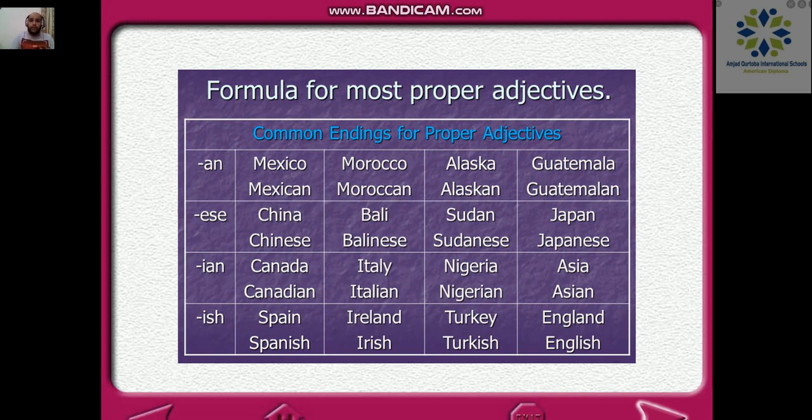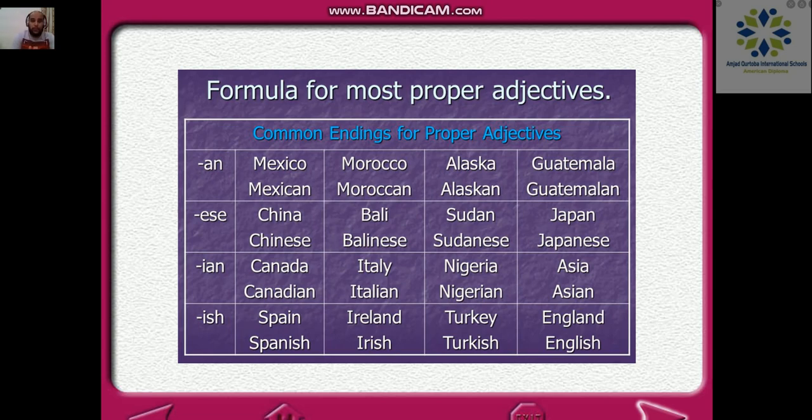Okay, you have to practice more and more to have the full set of countries and the full set of nationalities. For example, Australia is going to be Australian. However, China is going to be Chinese. Okay, and some people say that it is derived from their own language. So China, Chinese. Someone from Bali is going to be Balinese.